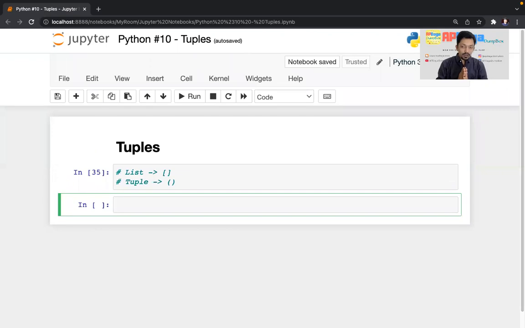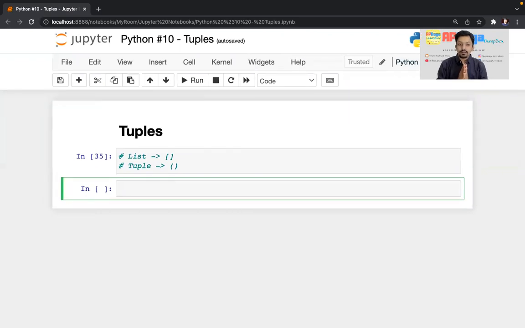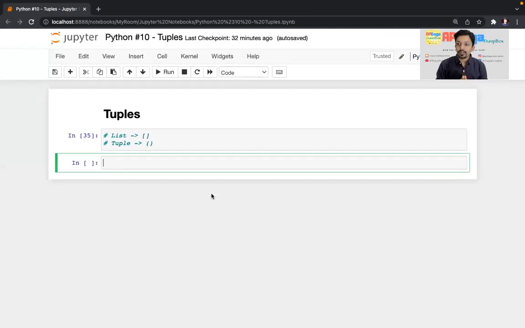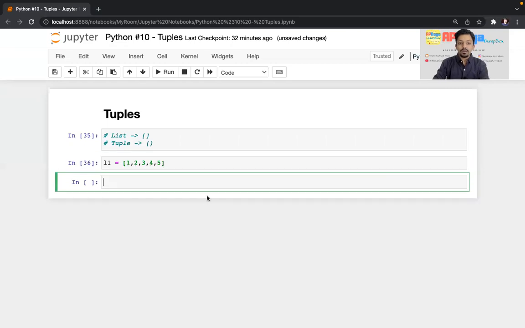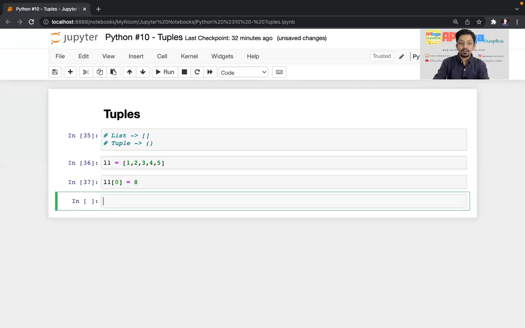Now there is another difference between tuple and list: a list is mutable. Once you create a list, like this L1, if I want to change the zeroth element, which is right now 1, to 8, that is possible.